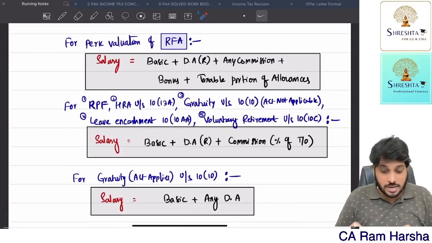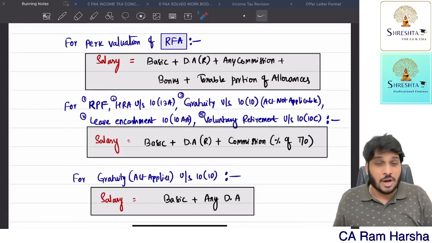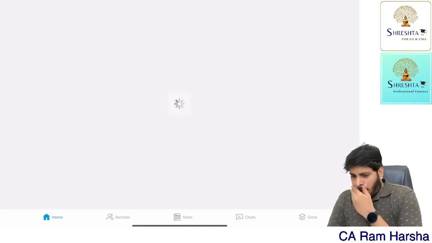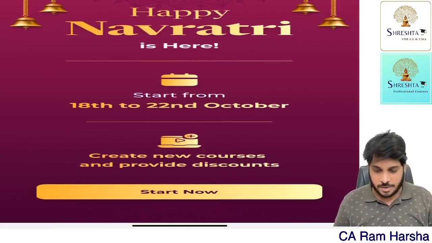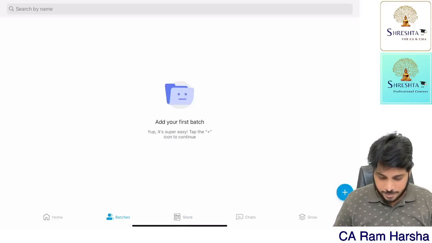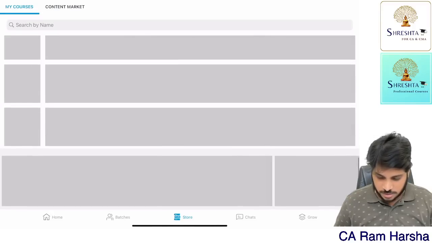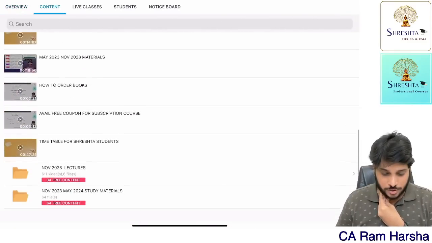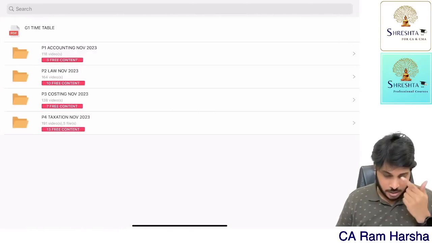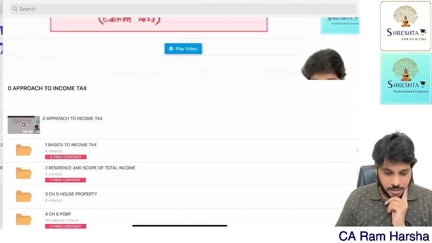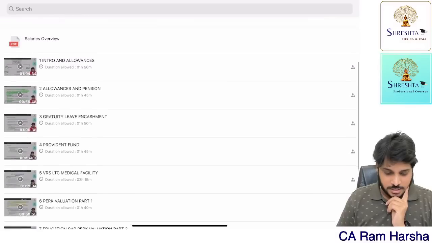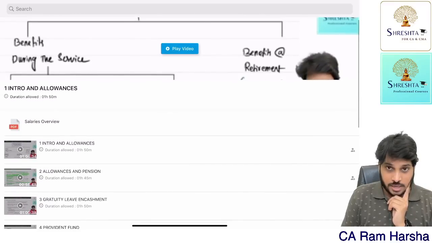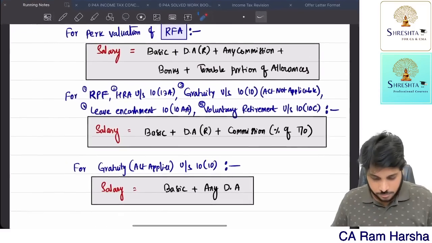By the way, if any of you are looking for these 3 points, you can take a note of it, or alternatively, you can download the app for CA CMA. Inside that there is a course called Group 1. Open this Group 1, and inside the content, November 23. Inside this, P4 taxation is there, and inside it the salaries chapter. Inside this you can download the salaries overview file and the accommodation facility file. These 2 PDFs are unlocked. You can download them.